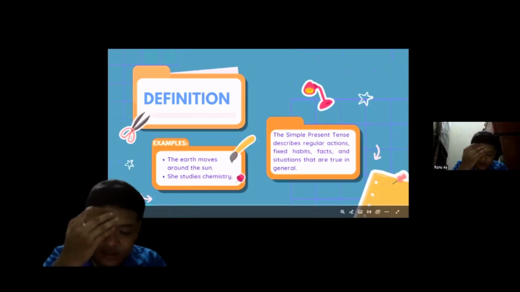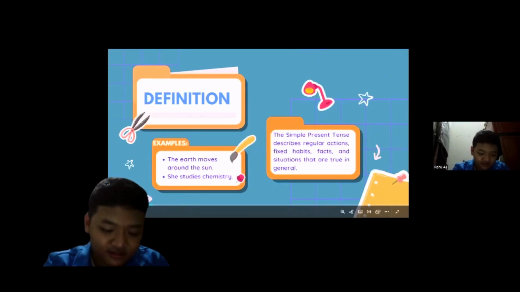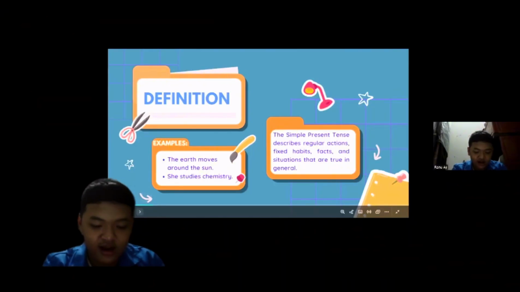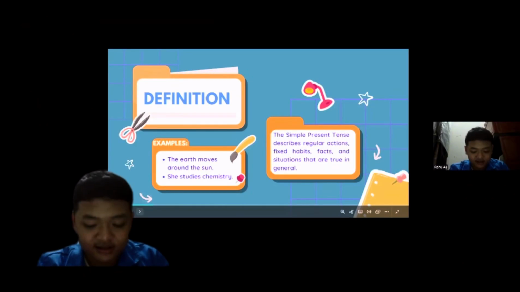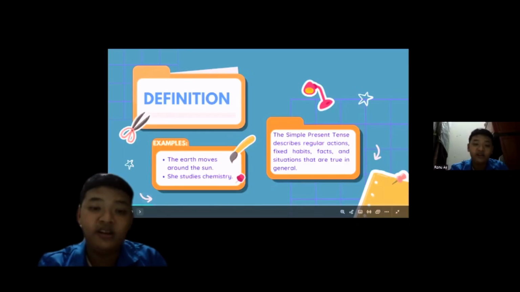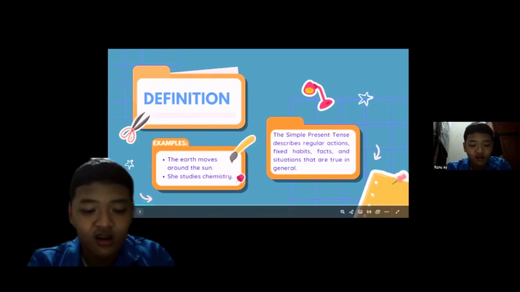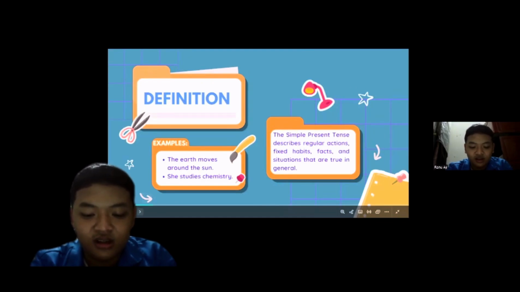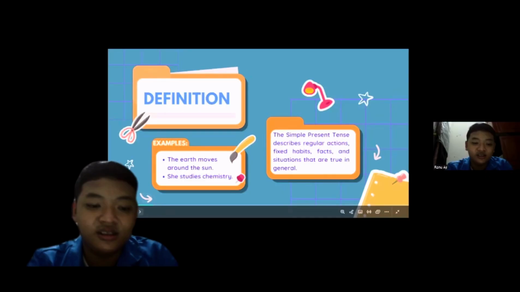The simple present tense describes regular actions or facts that are always true. It's not about what is happening now, but what happens in general. For example, the earth moves around the sun, or she studies chemistry.